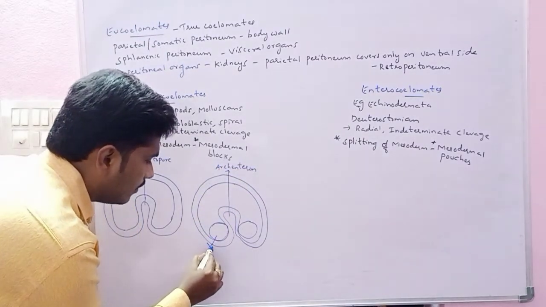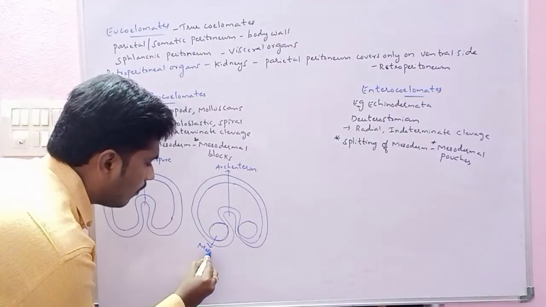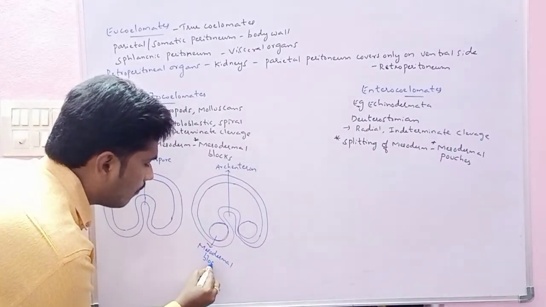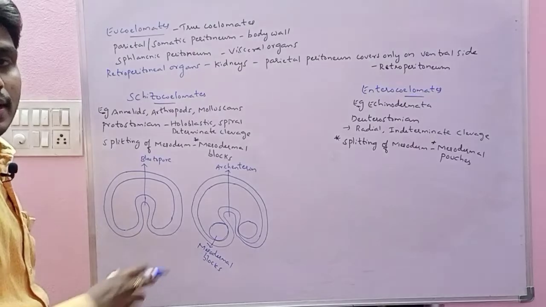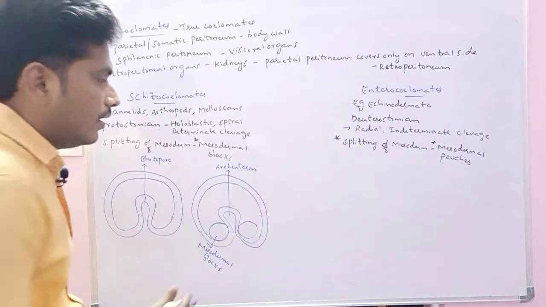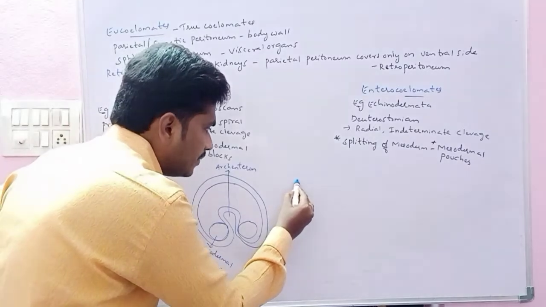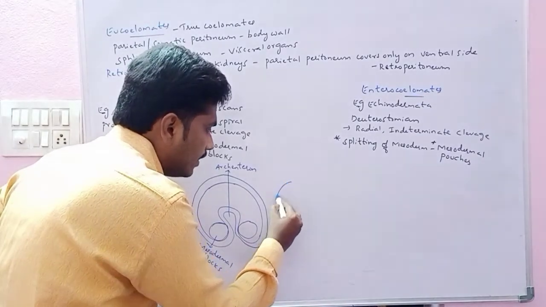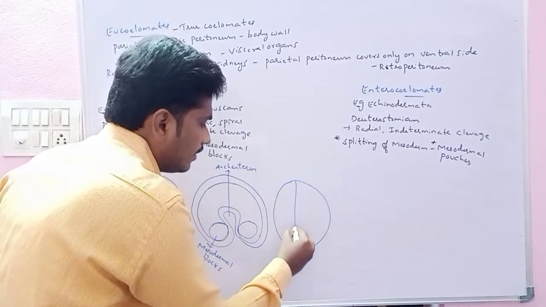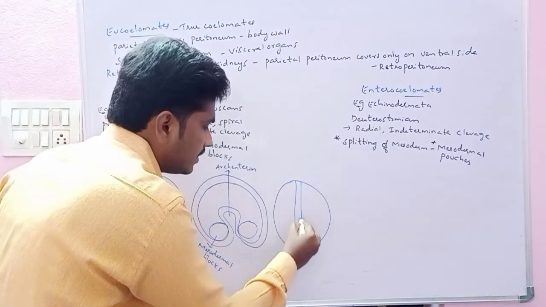These are the mesodermal blocks, and these mesodermal blocks help in the splitting of the mesoderm. How does the splitting of the mesoderm take place? Like this, it takes place here.